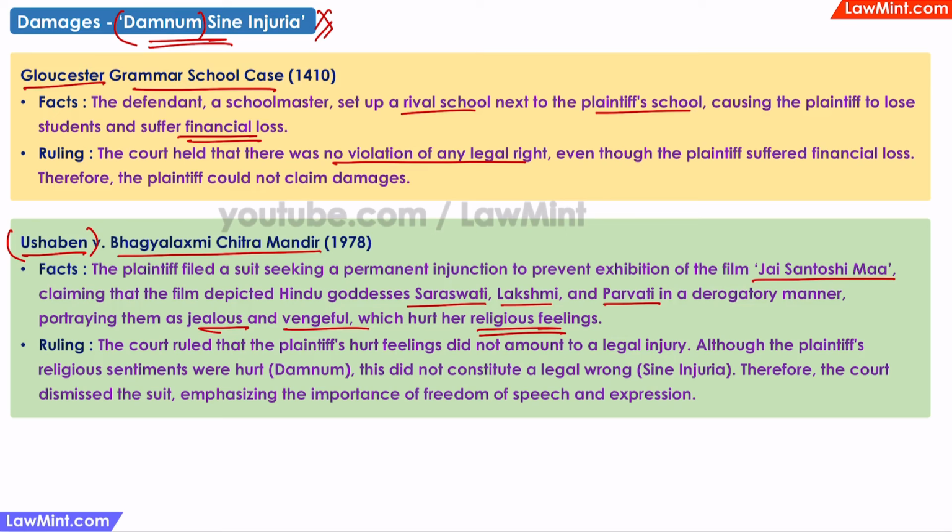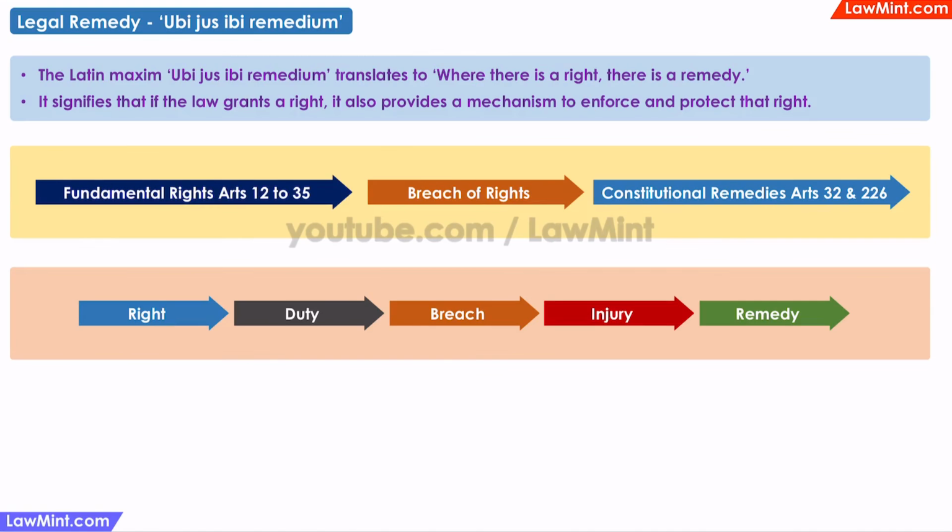The court ruled that the plaintiff's hurt feelings did not amount to a legal injury. Although the plaintiff's religious sentiments were hurt, Damnum, this did not constitute a legal wrong, Sine Injuria. Therefore, the court dismissed the suit, emphasizing the importance of freedom of speech and expression.